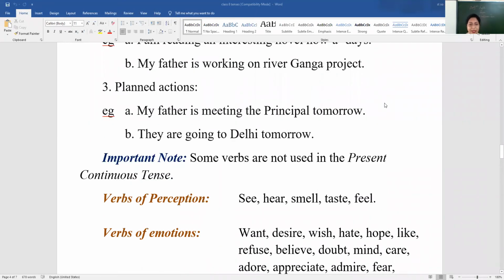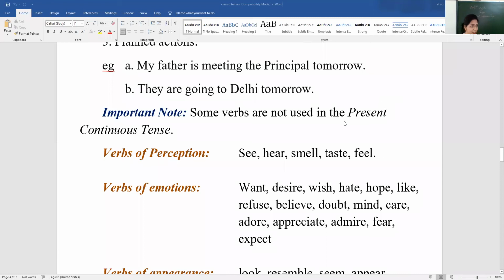Okay. Then verbs of emotions. Trash Gupta, sit straight, pay attention. Verbs of emotions: want, desire, wish, hate, hope, like, refuse, believe, doubt, mind, care, adore, appreciate, admire, fear, expect.